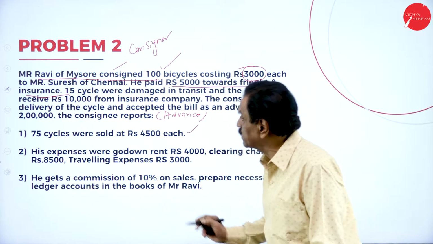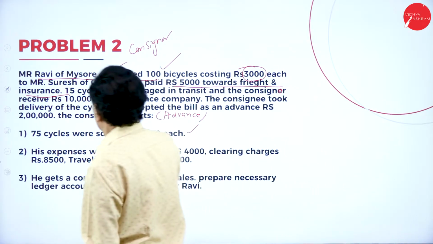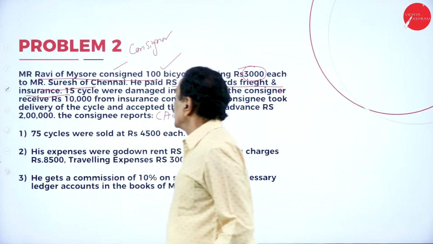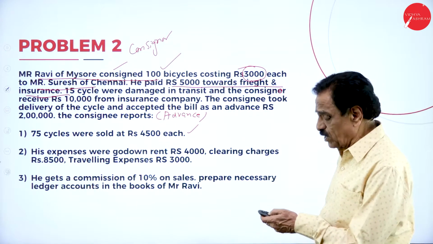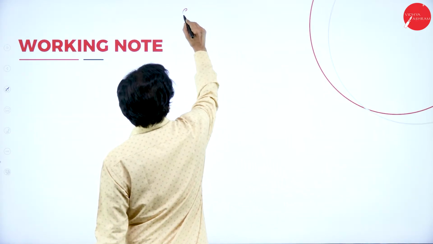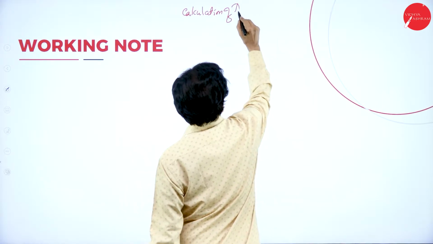Prepare the necessary ledger accounts. So who is the consignor? Mr. Ravi is the consignor and Mr. Suresh is the consignee. How many cycles lost? 15. We go with the calculation of abnormal loss.